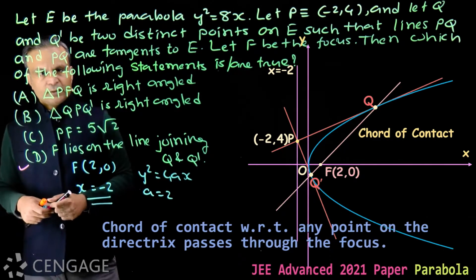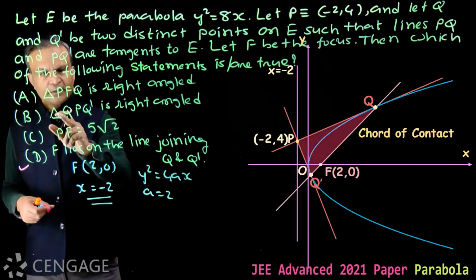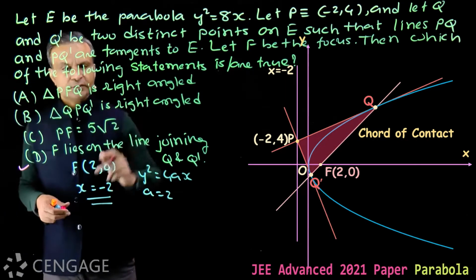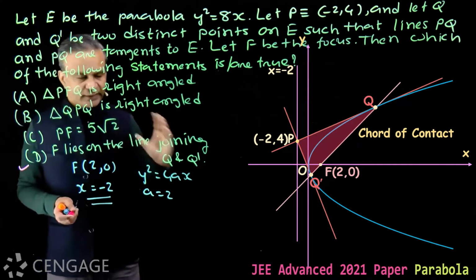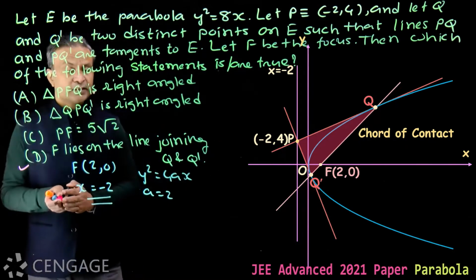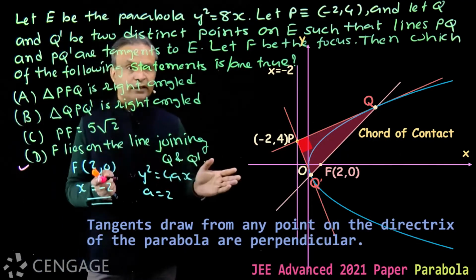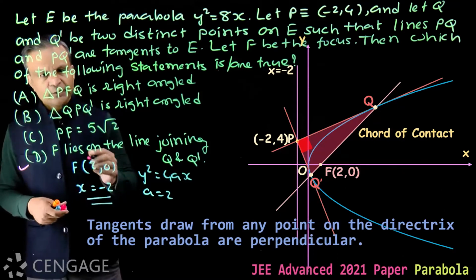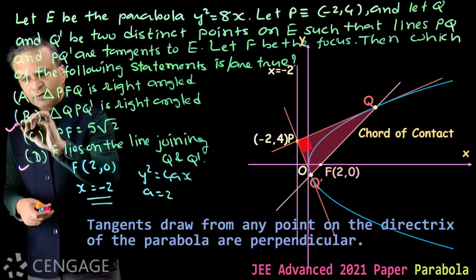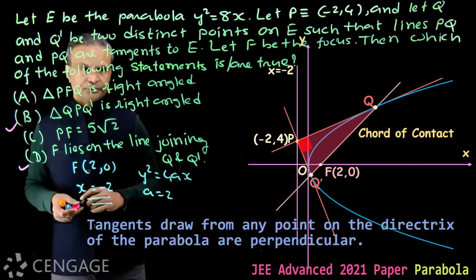Then triangle QPQ dash is right angle. This is also a property of tangents of the parabola, that tangents drawn from any point on the directrix are always perpendicular. So triangle QPQ dash is right angle. This option is also correct.